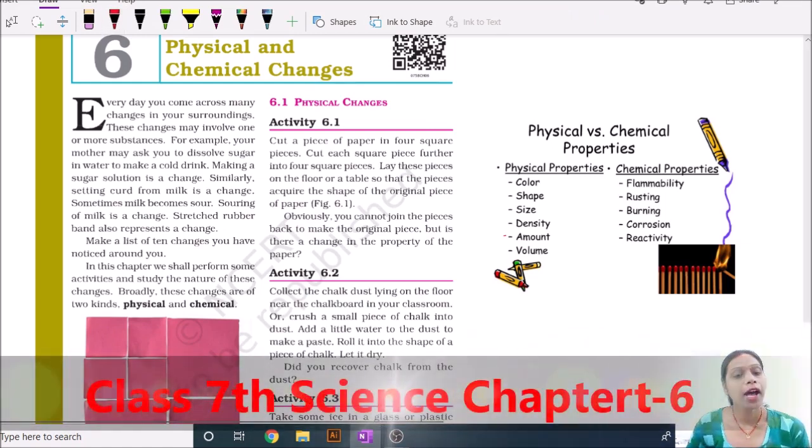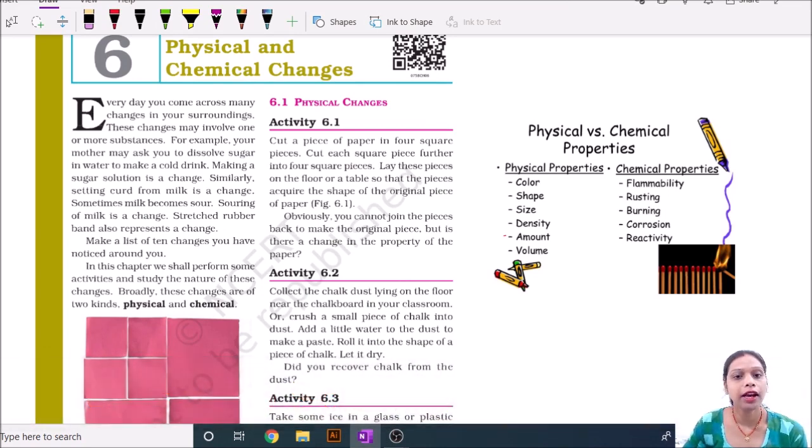Hello friend, I am going to discuss with you chapter number 6 of science class: physical and chemical changes. Every day you come across many changes in your surroundings. Sometimes you will feel that a change occurs through the property of substances, like physical properties such as color, shape, size, density, amount and volume.